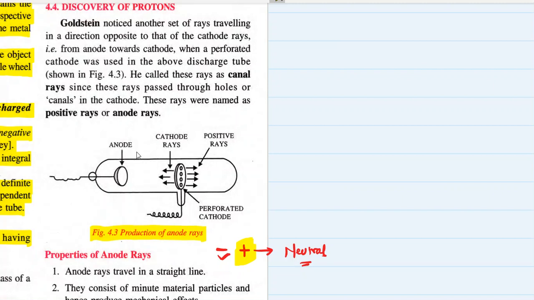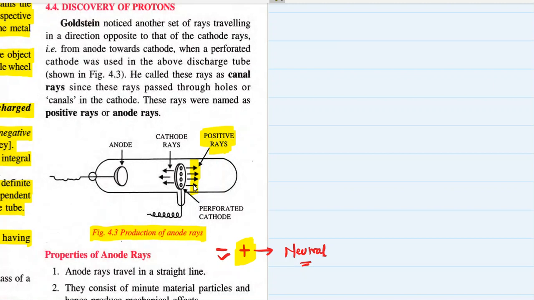He noticed that another set of rays traveling in the direction opposite to the direction of cathode rays were present, and these rays were positive rays because they were not traveling towards the anode, they were traveling away from the anode.